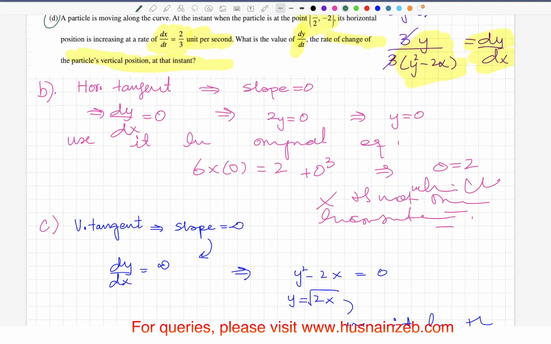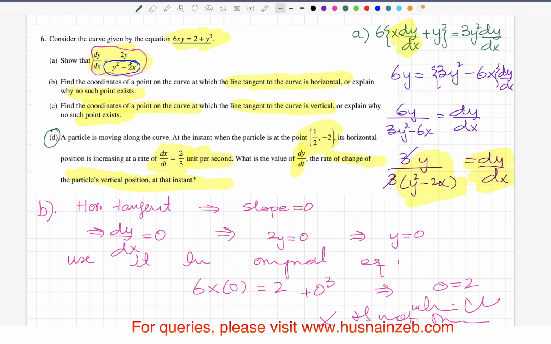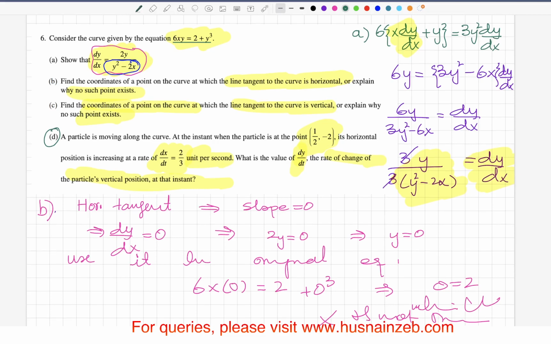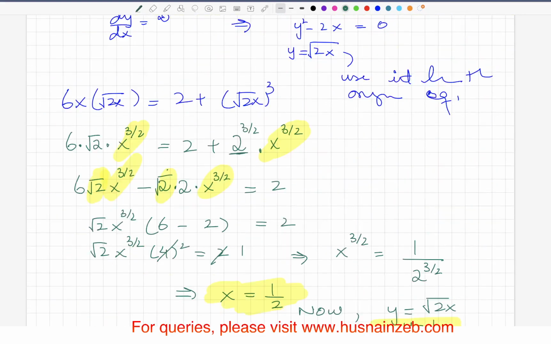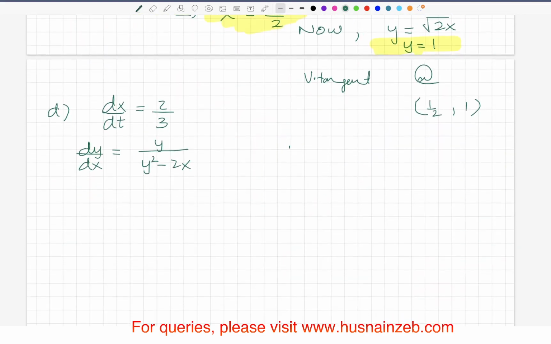And we are looking for dy/dt, and the point is given, (1/2, -2). So the point where we have to find this is (1/2, -2).